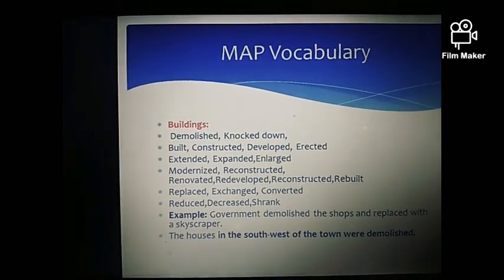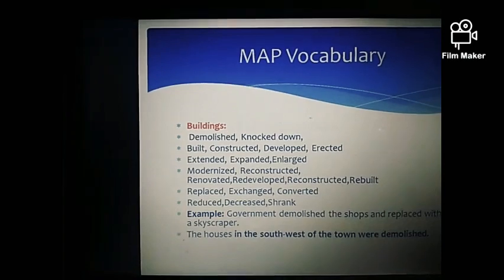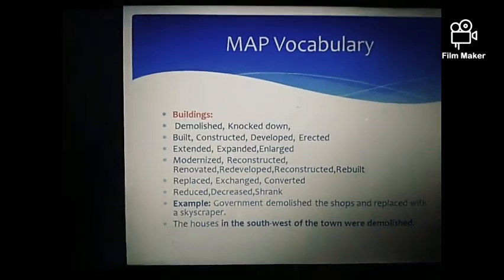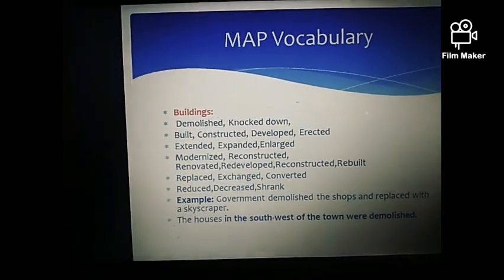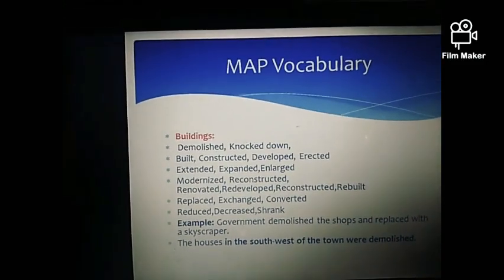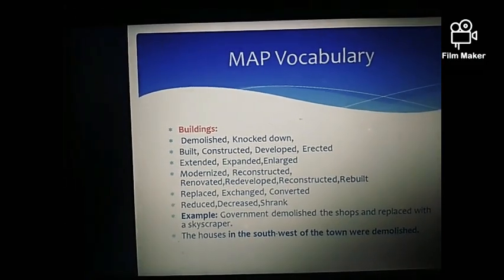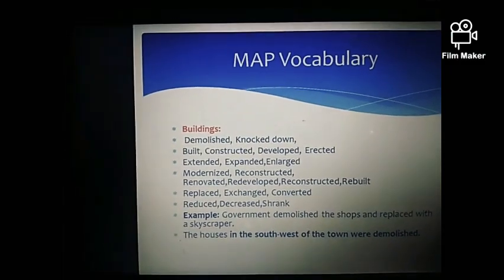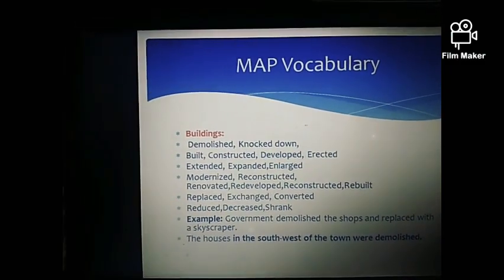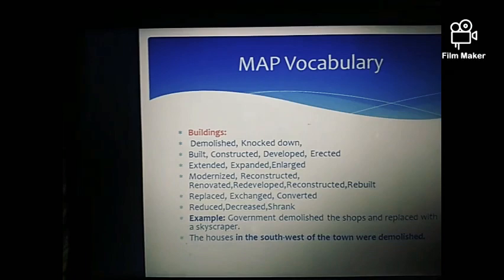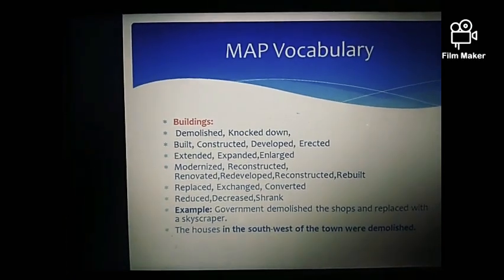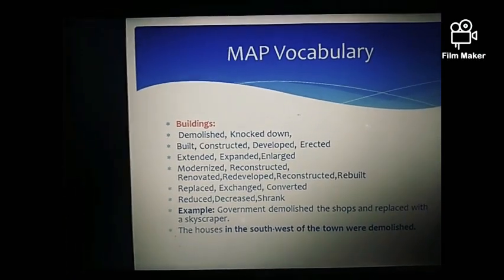And second one is built, constructed, developed, erected, that all means construction of a particular building. Erect also means, actually erect means established, but we can also use it in the sense of built and construct. And third one is extended, expanded, enlarged. These all three mean the size of a particular thing was enlarged. As for example, we can say that the library was extended after 10 years, or it can be expanded.